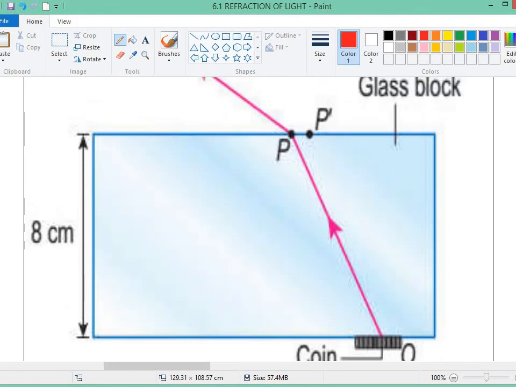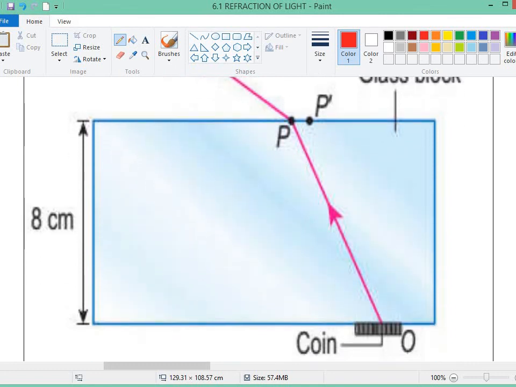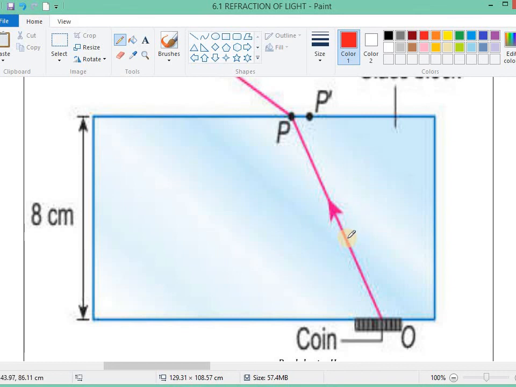Let's say we have a glass block. This glass block is very thick, 8 centimeter thick. We put a coin under the thick glass block. What happened to the light from the coin?